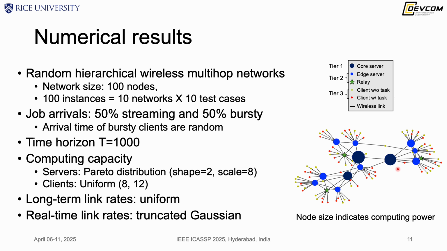Within the group, they are connected to each other, and they are connected to their own core servers for that group. And tier 3 are the clients, who mostly connect to edge servers, but also occasionally connect to core servers. The job arrivals have a mixture of streaming and bursty processes. The time horizon is 1,000 steps, and the computing capacity and link rates are configured as follows.